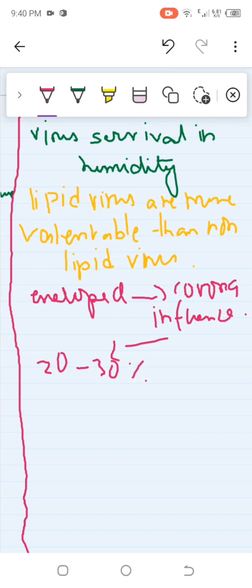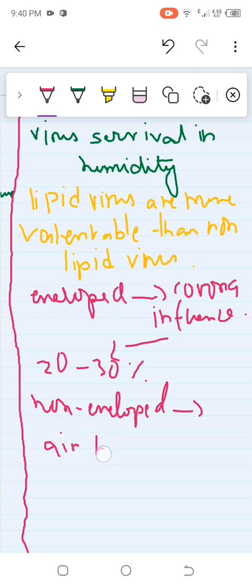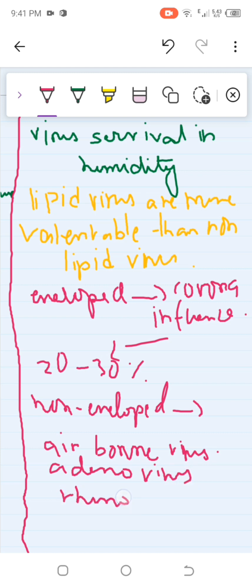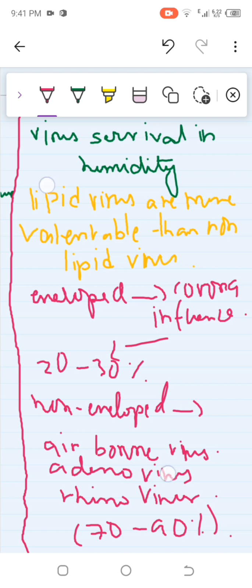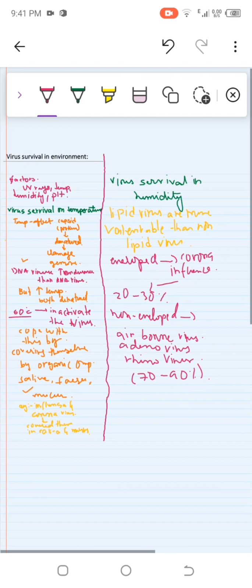And if I talk about the non-enveloped viruses, these include airborne viruses, for example adenovirus and rhinovirus. These are non-enveloped and they can survive in humidity of around 70 to 90%. As I told you, the lipid or enveloped viruses cannot survive as long as the non-enveloped viruses. Okay, so I hope the virus survival in humidity is clear.